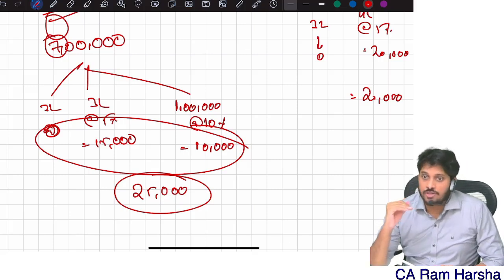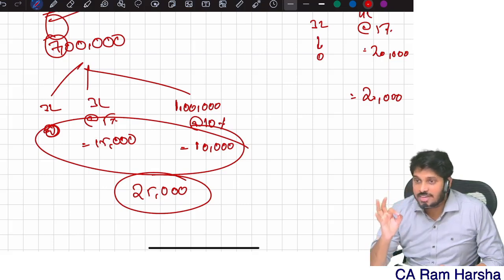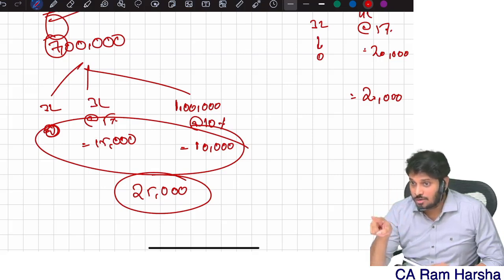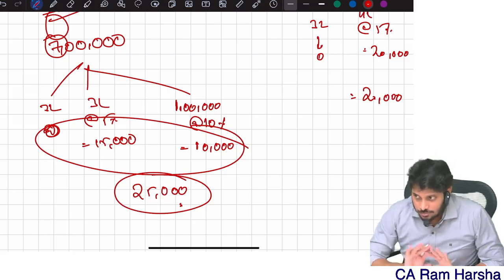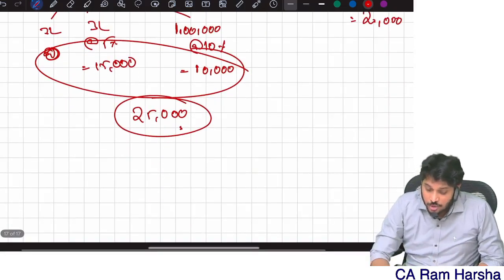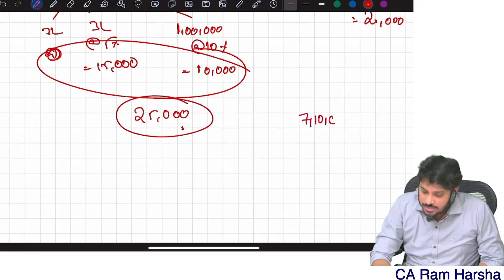That time, what did they give? Indirectly the department wanted to give one benefit: if your income is up to 7 lakhs, you don't have to pay any tax. So that time, up to 7 lakhs, if at all you are having any income, what is the maximum tax? You will get 25,000. Assuming your entire income is normal. So how much rebate did they used to give you? 25,000. Now that time, what provision did they bring? An extra provision, sir. For example, suppose income is 7 lakh 10,000.